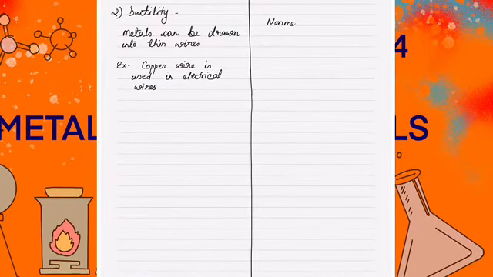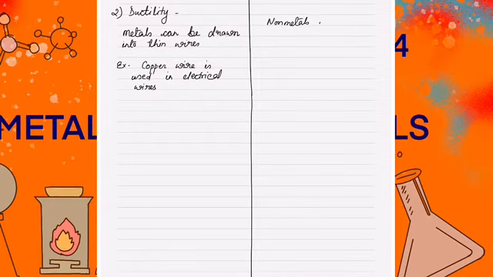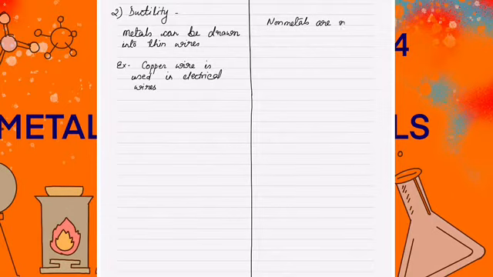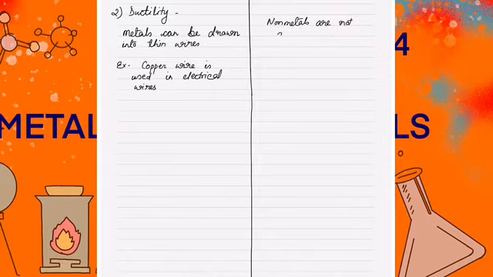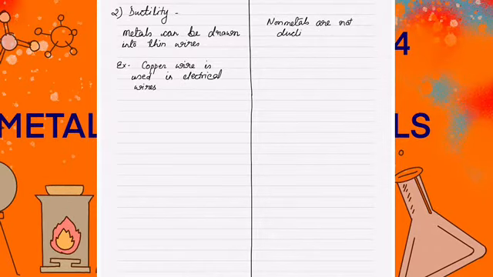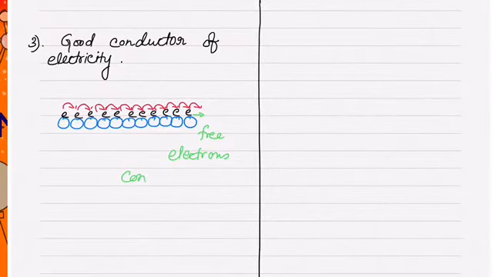The next property of metals is ductility. It says that metal can be drawn into thin wires. Like you can see copper wires used in electrical wires. This property is due to the arrangement of the atoms of the metal. Non-metals are non-ductile. Metals are good conductors of electricity.